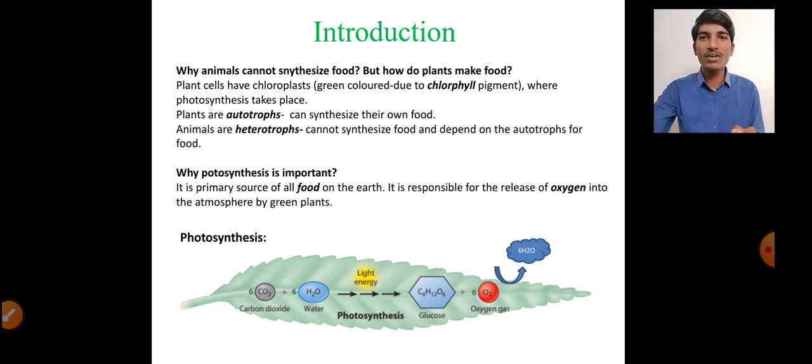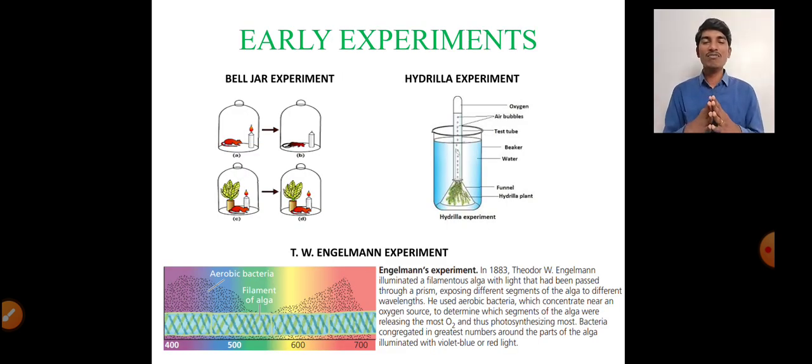Next, you may have studied some of the experiments conducted by various scientists in your previous classes. You are very familiar with the bell jar experiment, conducted by Joseph Priestley, and the hydrilla experiment, conducted by John Ingenhousz. These two experiments concluded that oxygen is liberated during photosynthesis.